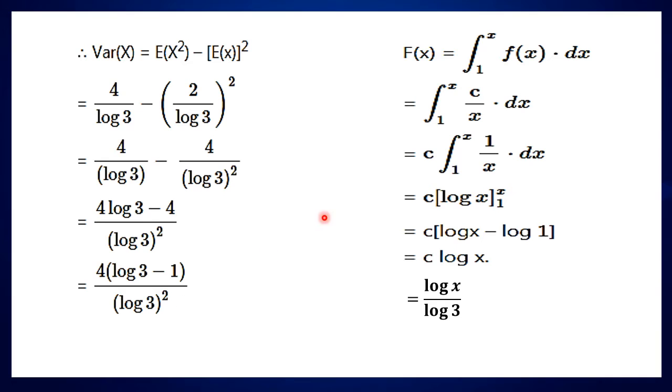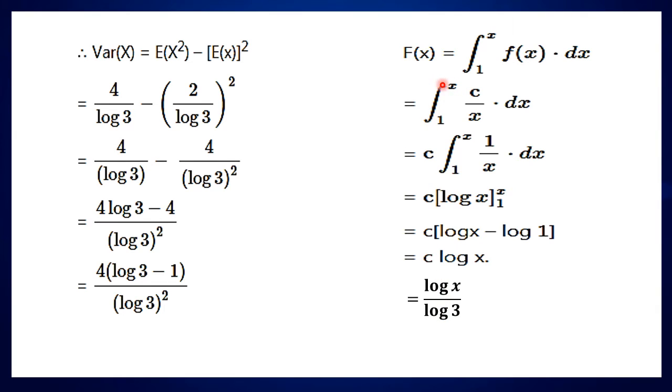Now we calculate the cumulative distribution function capital F of x, which is given by the integral. The actual definition is minus infinity to x, but our interval starts from 1. So the integral from 1 to x of f of x dx, where f of x is c upon x. You can substitute the value of c here, that is 1 upon log 3. Then the integral from 1 to x, that I have written last.